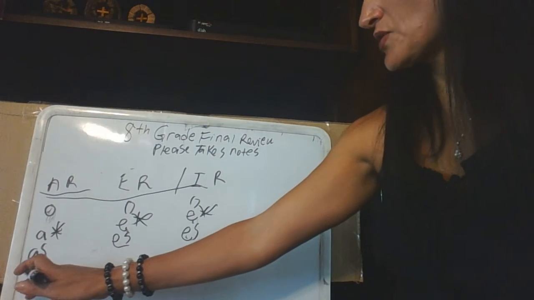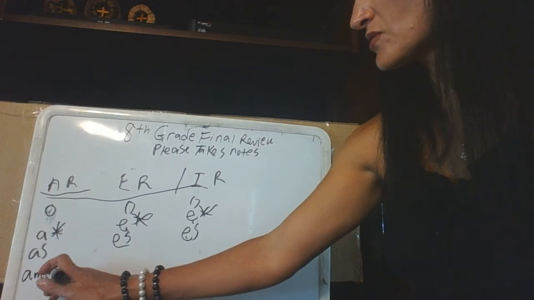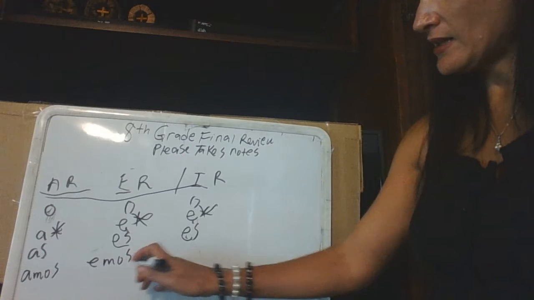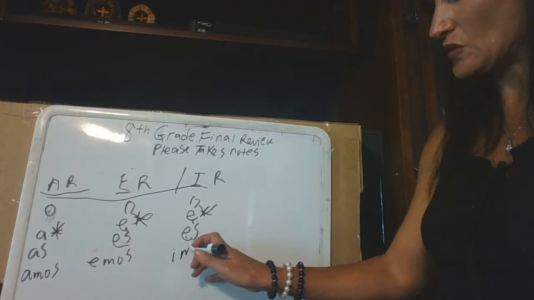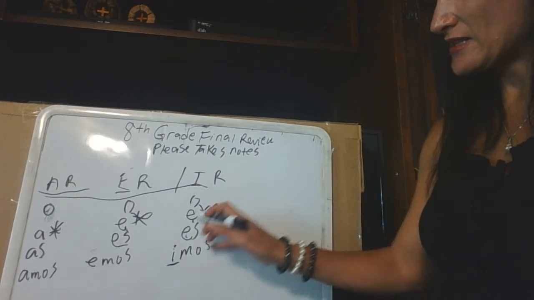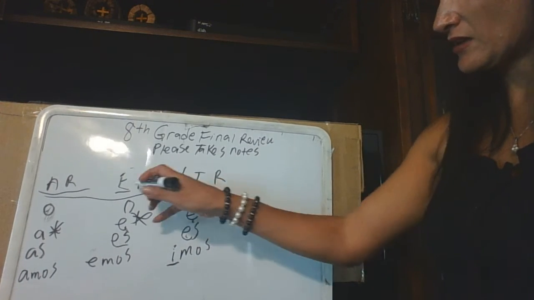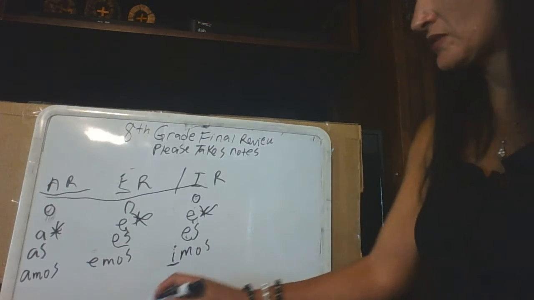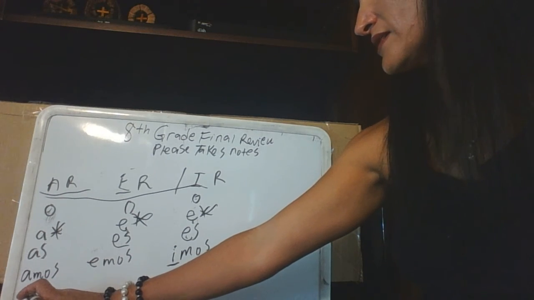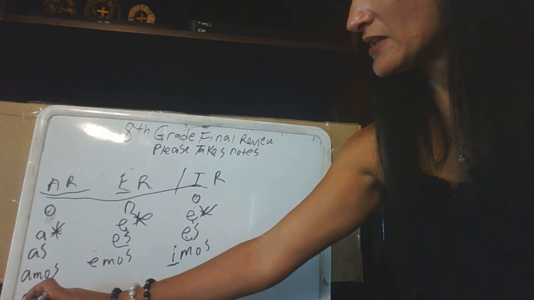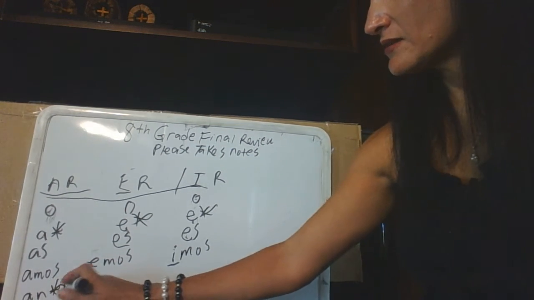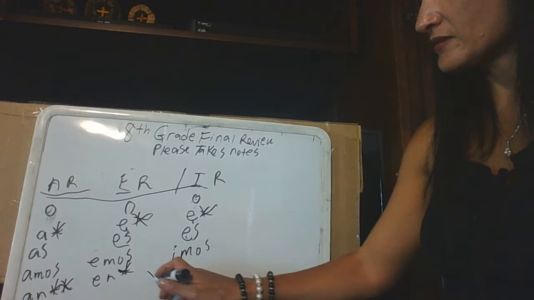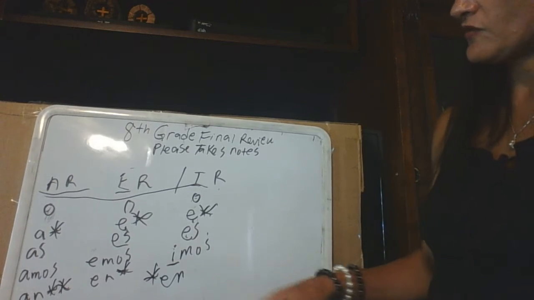And then we're going to do nosotros. So this is going to be amos. And then because it's an ER, it would be emos. And if it's an IR, it would be imos. So we notice that the IR and the ER are identical. O, es, emos, imos. Okay? And then we're going to go with the plural, which is going to be an, okay, for the AR. En for the others. Okay. 1, 2, 3, 4, and 5, just like the others.